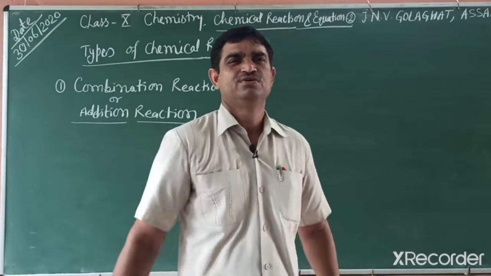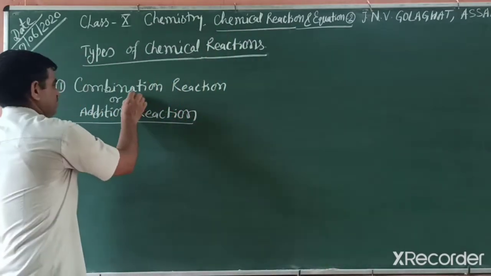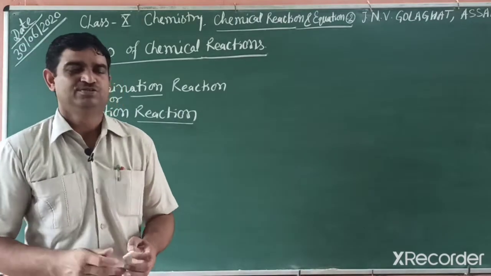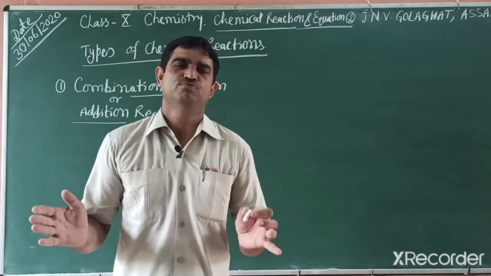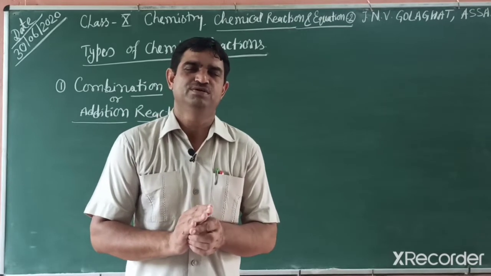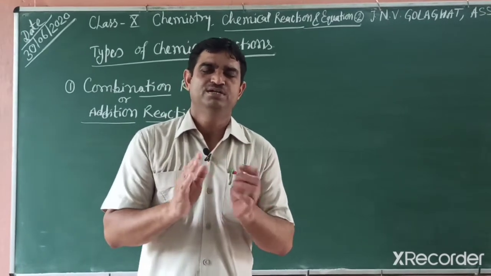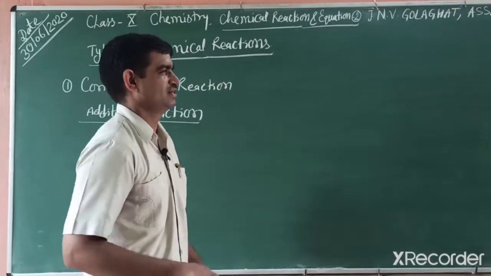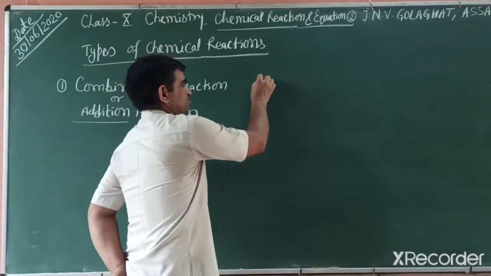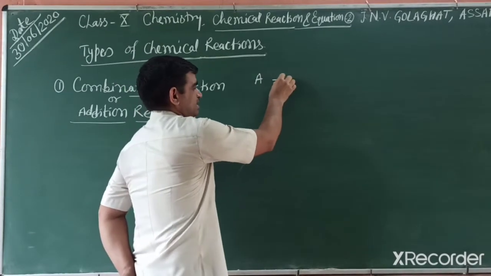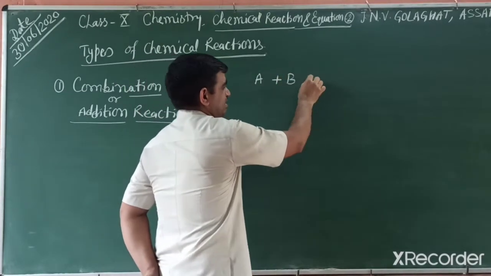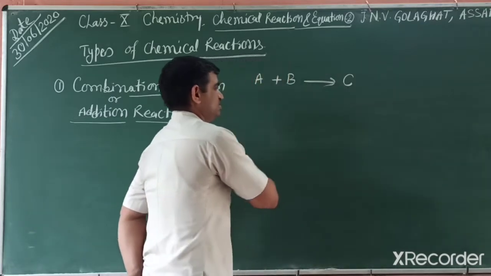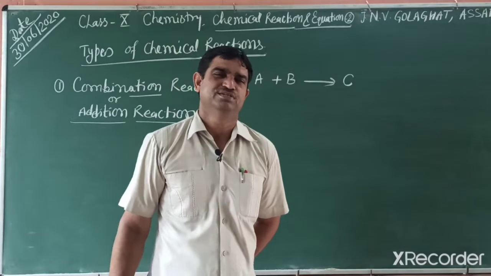First we study combination reaction. Combination reaction's other name is addition reaction. In this reaction, two or more substances combine to give a single product, one substance, one product. That reaction is a combination or addition reaction. For example, if you write a reactant A and another reactant B, when they combine, they form a new substance, that is C. Such types of reactions are combination reactions.